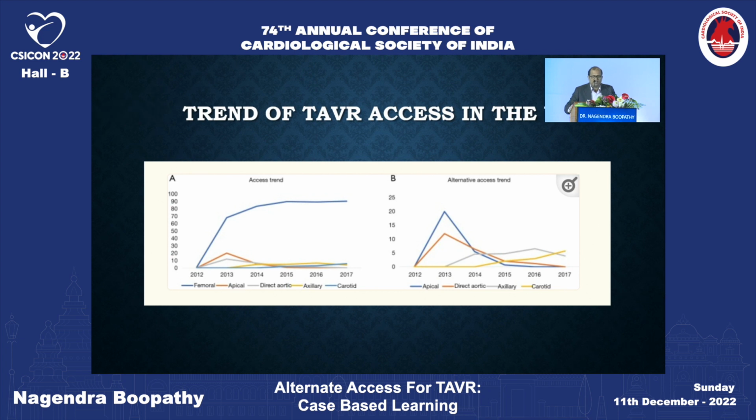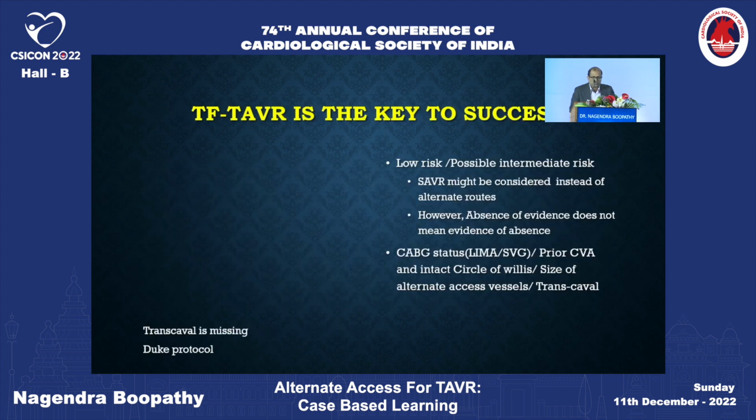In the United States, the trend is going towards the extrathoracic non-femoral route in case an alternate access is required. So these are all the things that I would consider in selecting patients for an alternative access. First point, if the particular patient is a low risk candidate, I will definitely decline TAVR and send the patient for surgery. We have a therapy that has existed for the last 5 decades. Intermediate, discuss with the patient. High risk, yes, alternative access can be contemplated.